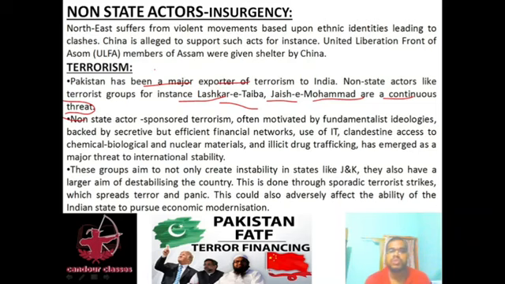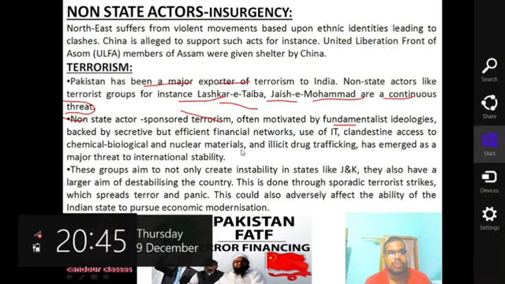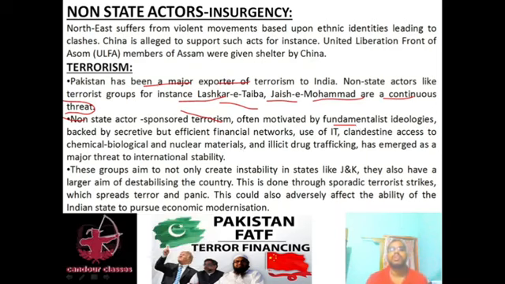So these are also influencing terrorist activities. Non-state actors sponsor terrorism, often motivated by fundamentalist ideologies, backed by secretive but efficient financial networks, use of IT, clandestine access to chemical, biological, and nuclear materials, and illicit drug trafficking, which has emerged as a major threat to international stability.